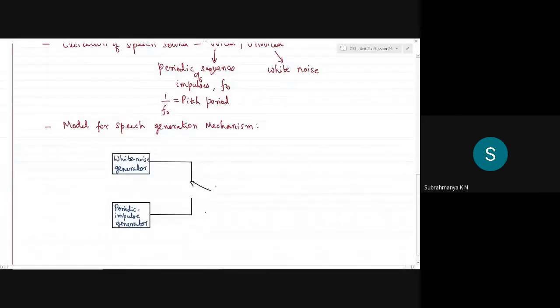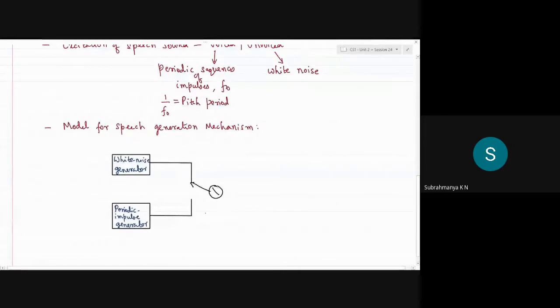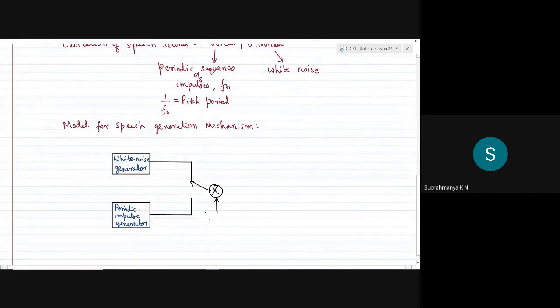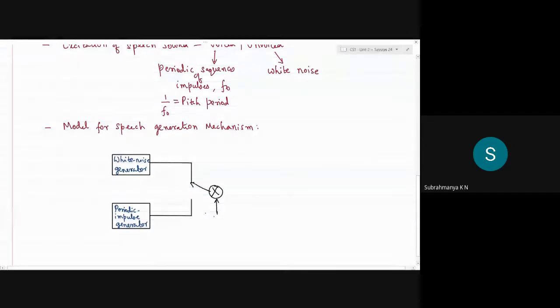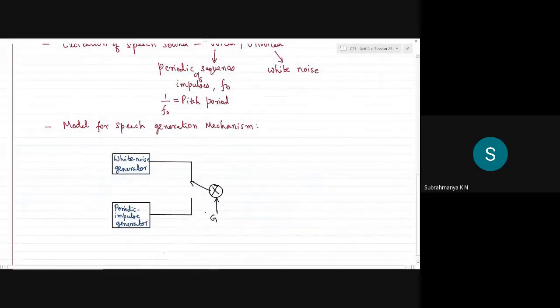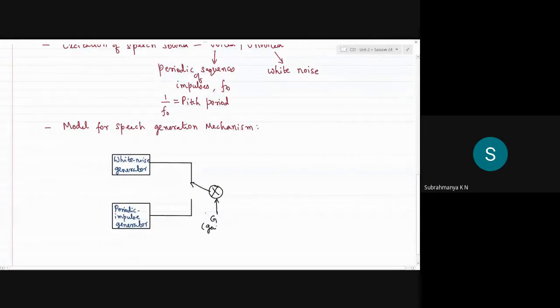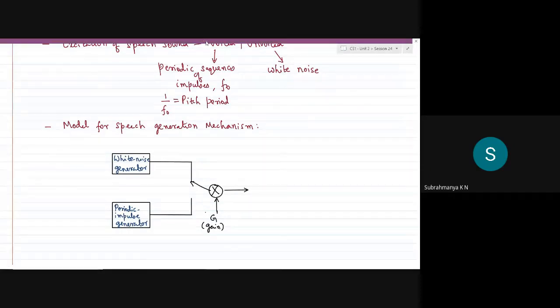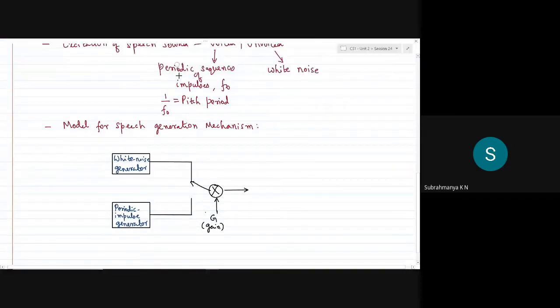This is connected to a switch, and whatever the speech generated, as I told, it depends on the speaker. The speaker will amplify, or he tries to suppress with his own nature of the vocal tract. So we can model the dependency of the speaker with a parameter known as gain. Then this is connected to a filter or vocal tract itself.